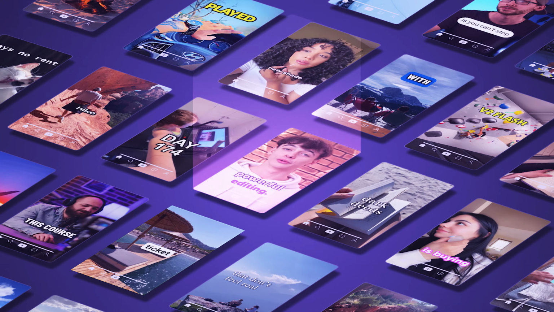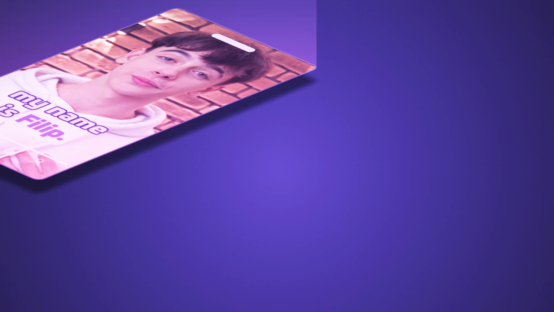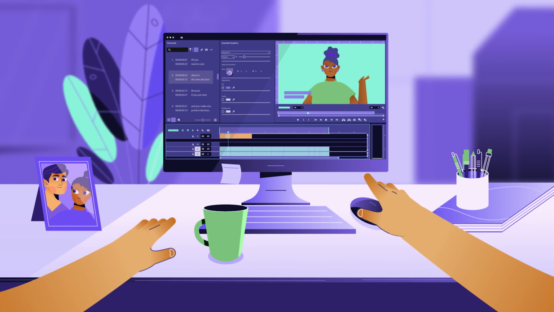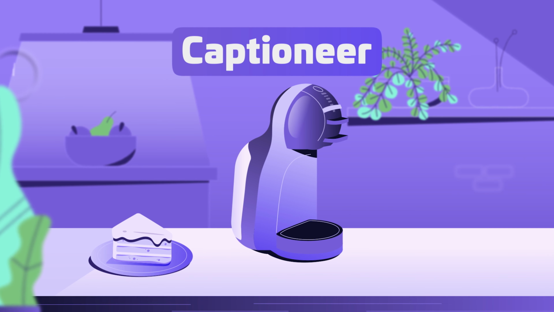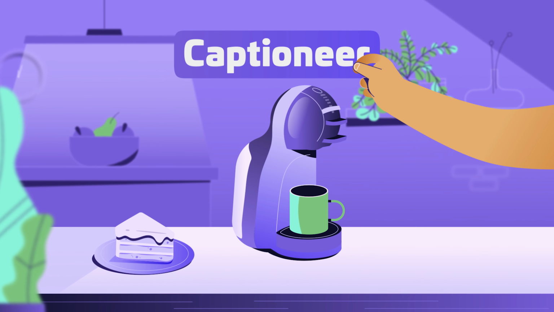How can your videos stand out from the crowd? You spend countless hours laboring over captions to push your video into the spotlight. Introducing Captioneer for Premiere, cutting-edge captions for editors.